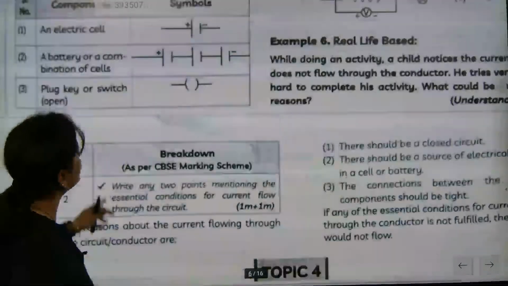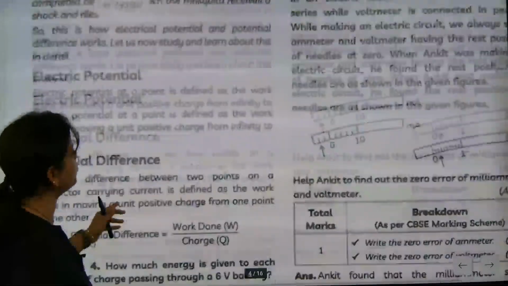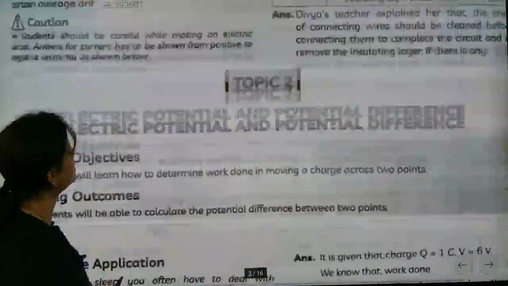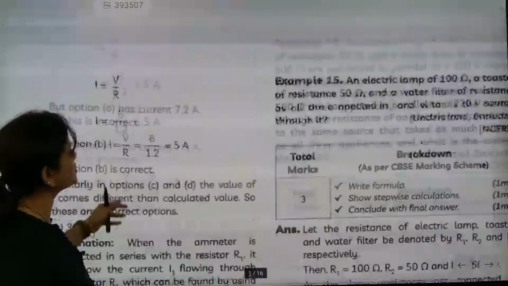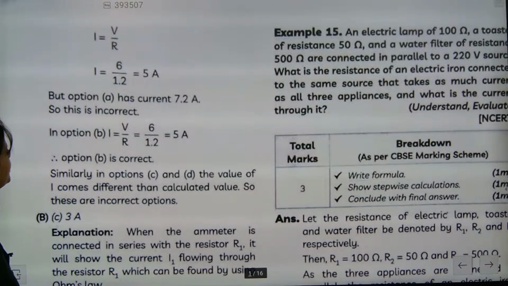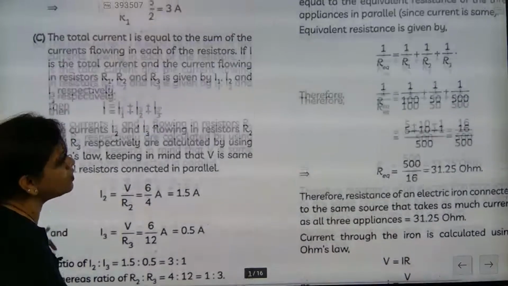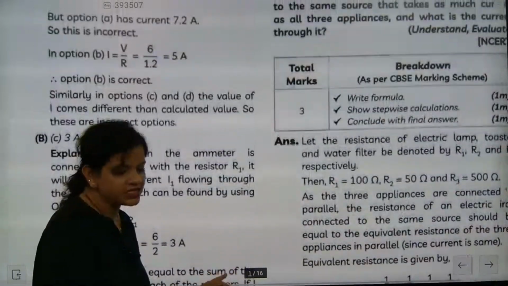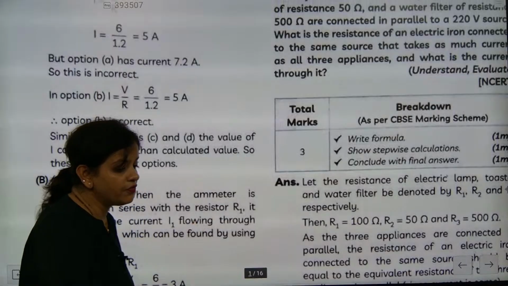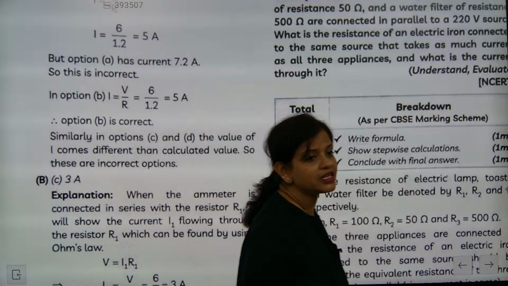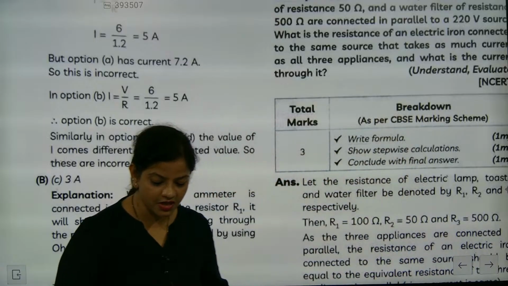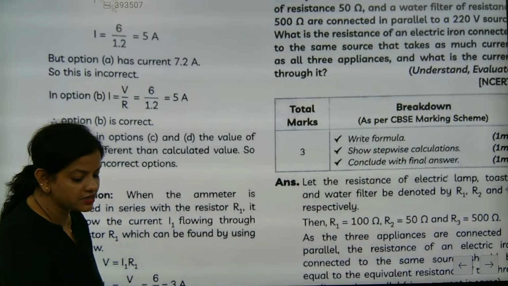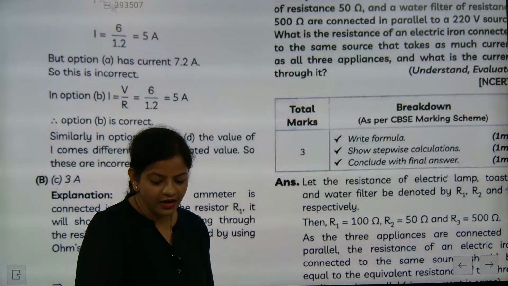Now Ohm's law. Before going to Ohm's law, we must check one point: the importance of parallel and series connection. So what is exactly the importance of parallel and series connection? If somebody asks about Ohm's law, V is equal to IR, that is related to the parallel and series connection. Equivalent resistance will be more in series connection and less in parallel connection. One question they may ask is that one person has done series connection, another person has done parallel connection, which one is better and why?